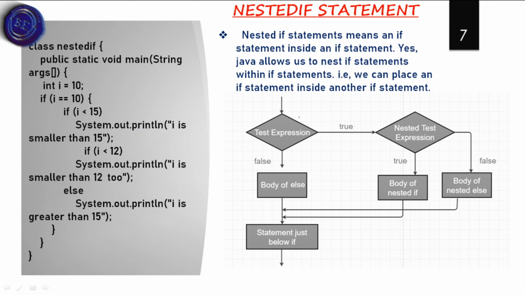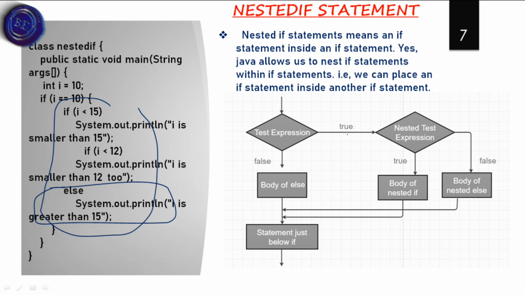Here we have the flow chart. If the first condition is true, then it will go to the nested test expression. If the condition is false, it will go to the body of else.